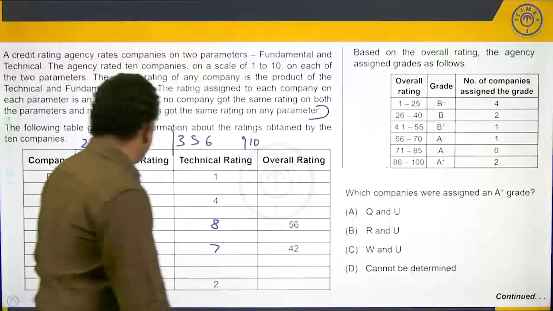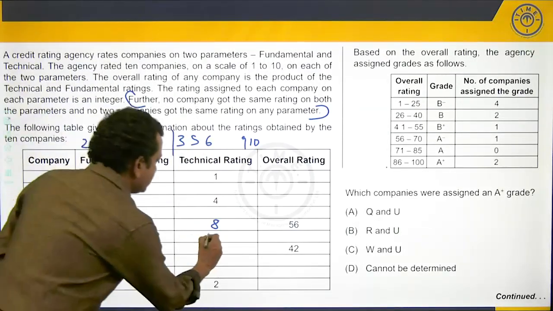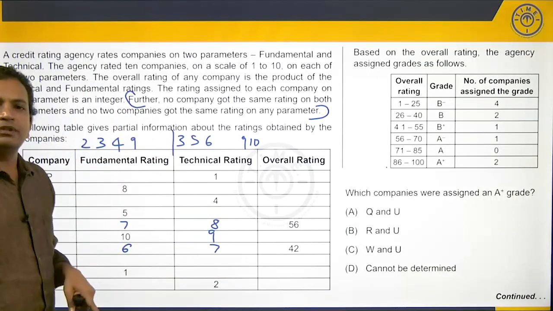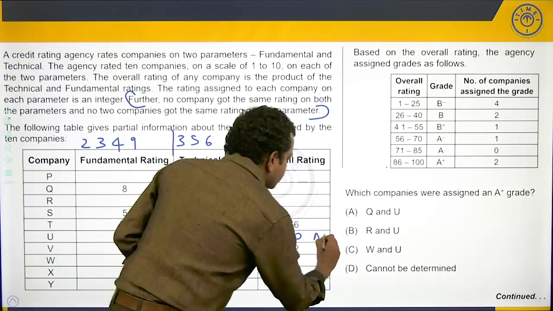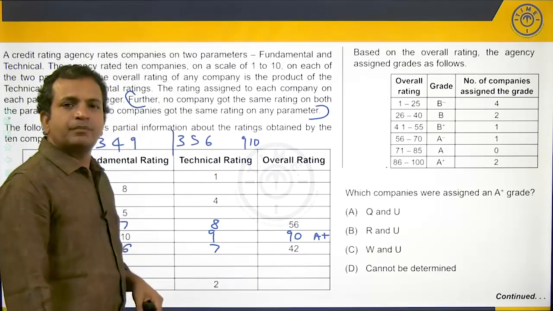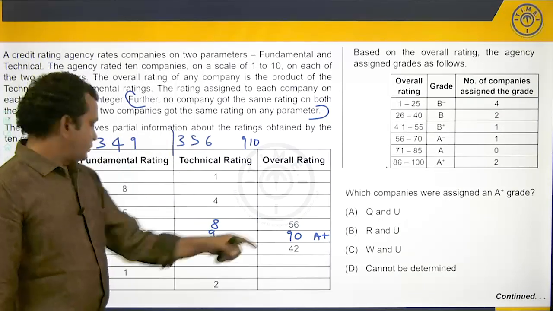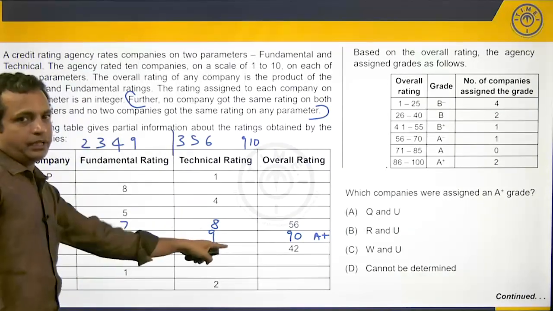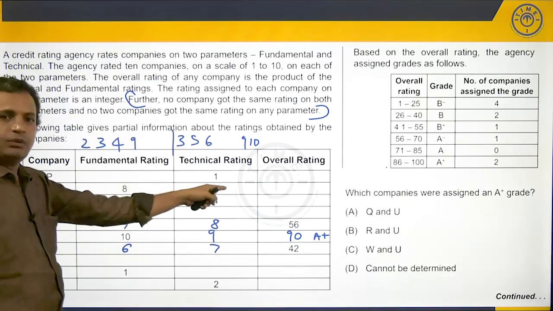So, which are these two companies which are getting a rating of 9 and 10? Clearly, there is a 10 here, which means the corresponding rating should be 9 here for this company, and the overall rating for this would be 90, and this will become an A plus company, right? So, which is the other company which can get a 9 and 10 rating? This got a 10 and 9. Now, we need to look for 9 and 10. Is 9 and 10 possible for P? No, because it's already at 1.